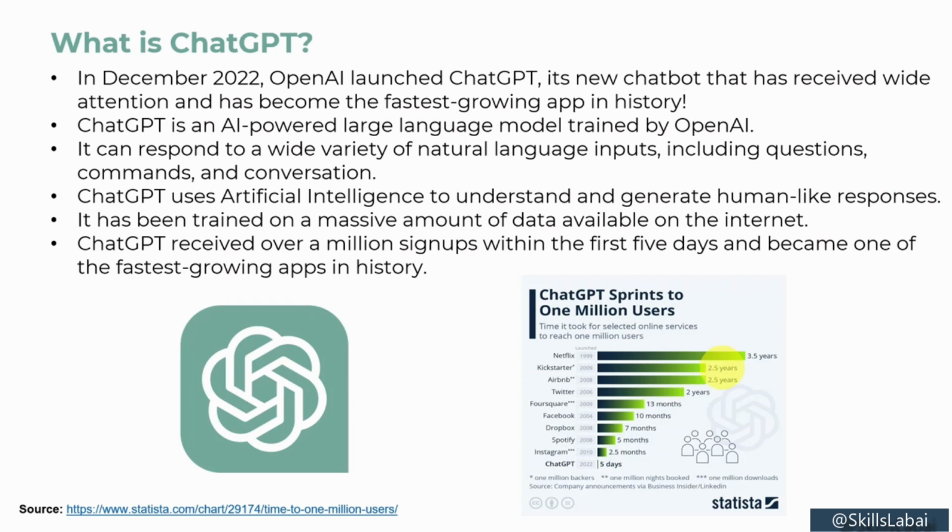So what is ChatGPT? Well, ChatGPT is an artificial intelligence-powered large language model trained by OpenAI. Simply put, think of it as a digital brain that has been trained on the entire internet. It can understand human language, including questions, commands, and conversations, and it can reply back intelligently. So it can empower humans to write articles, write code, write poetry as well. It's going to be super powerful. I'm going to show you a lot of use cases in this course as well.